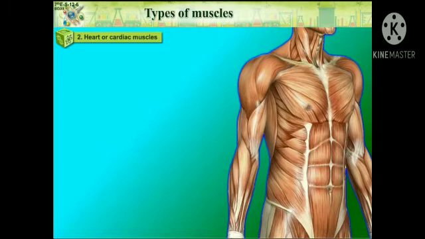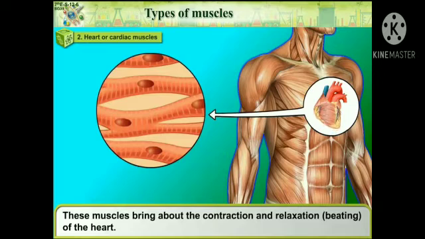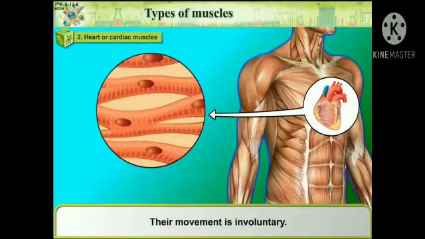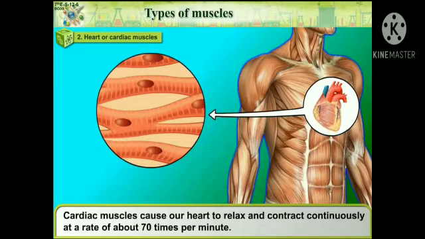Heart or cardiac muscles. These muscles bring about the contraction and relaxation, that is beating of the heart. Their movement is involuntary. Cardiac muscles cause our heart to relax and contract continuously at a rate of about 70 times per minute.